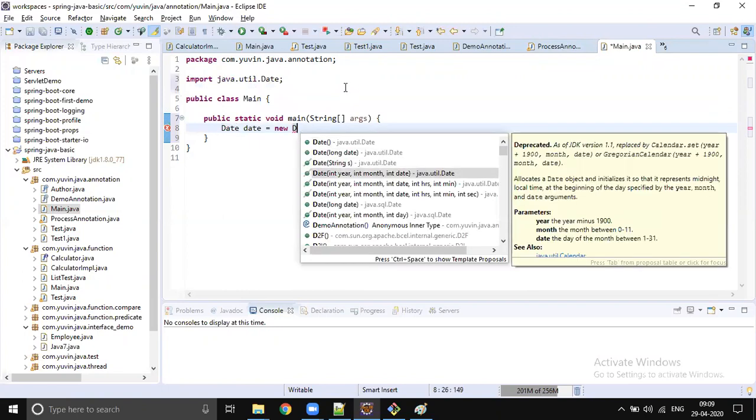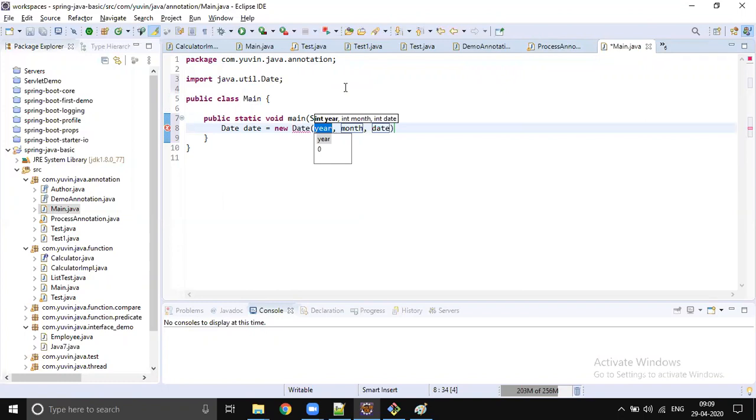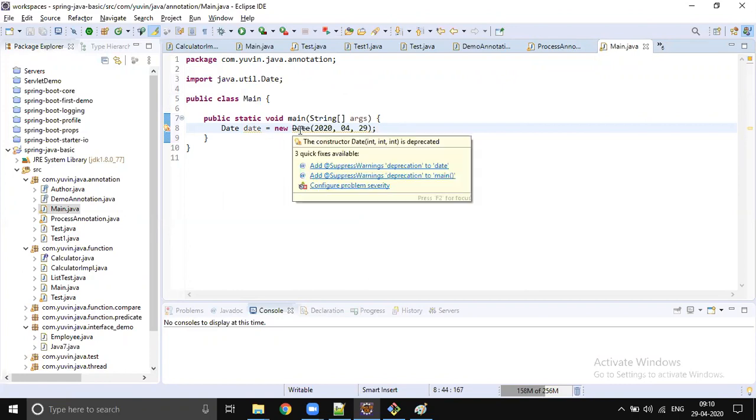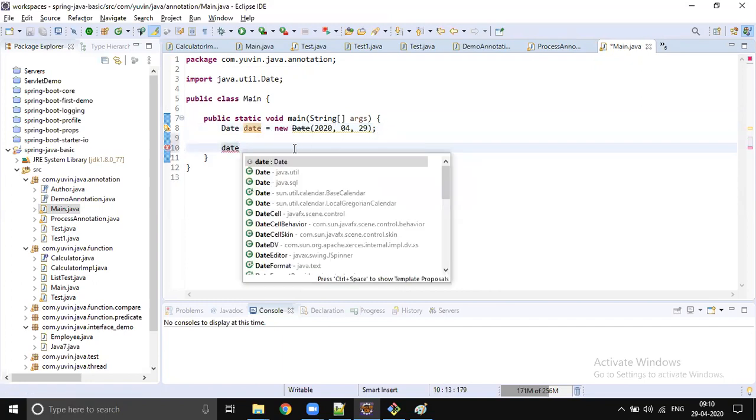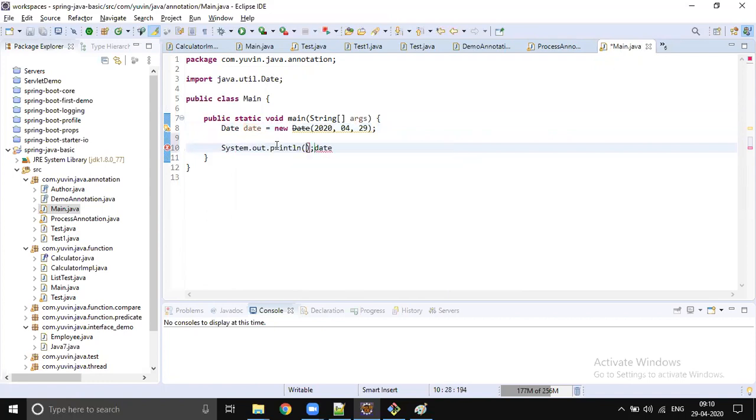Okay. See, this can be used. Yes, still you can use 2020, and the month is 04 and the date is 2019. Still you can use this, but you will get a warning, right? See, there is some strike-through. The constructor Date(int) is deprecated. So you got some kind of warning here, right? Let's print this date. There won't be any problem. Output will come as expected.